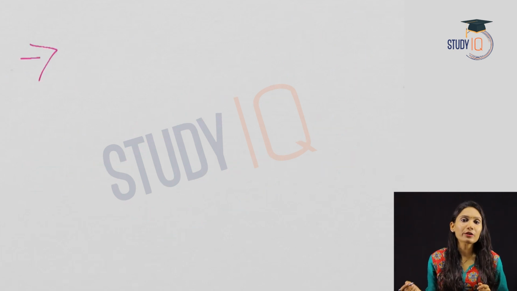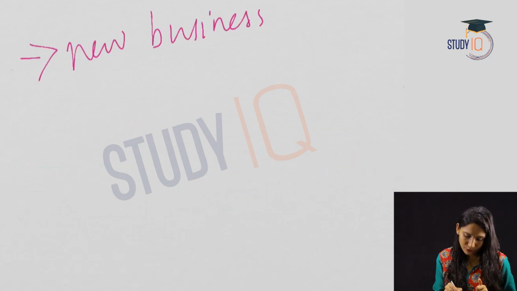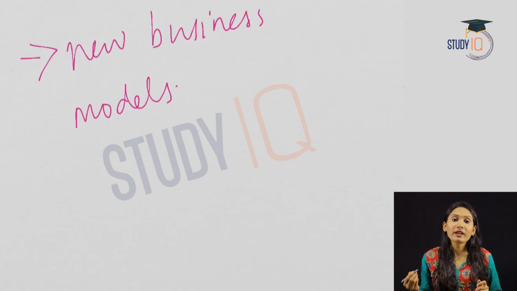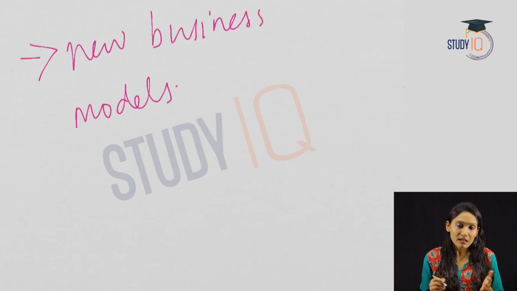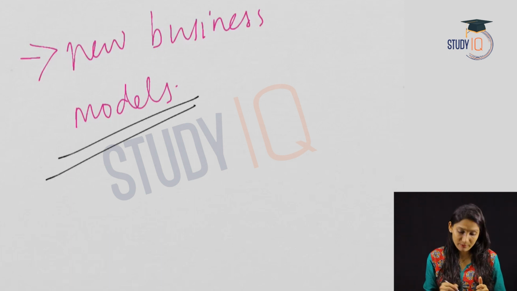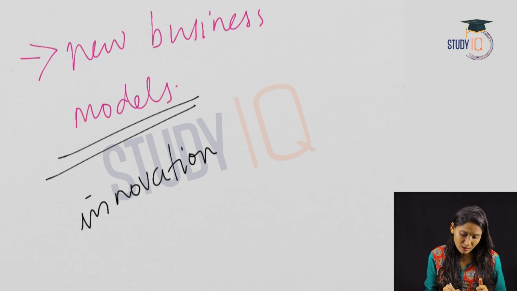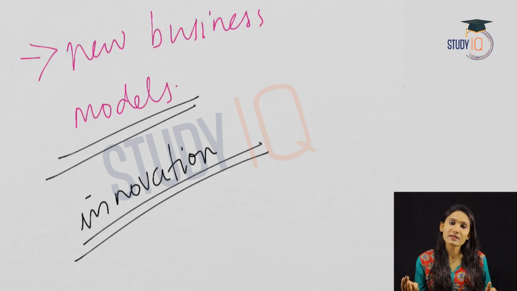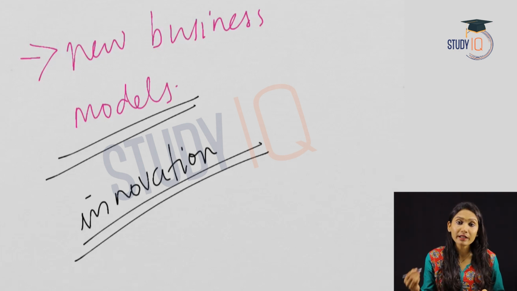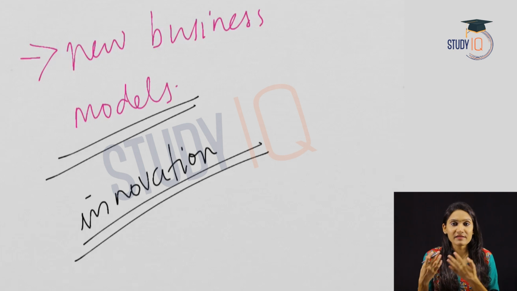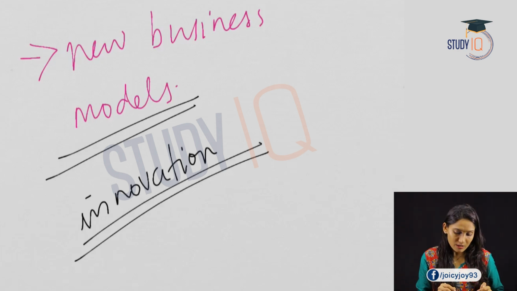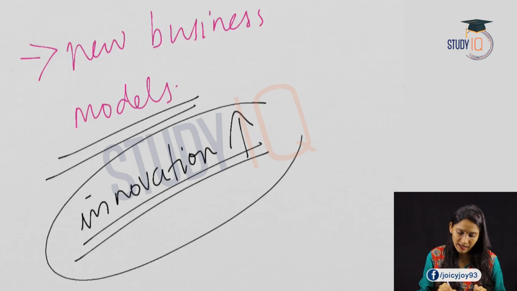Another reason is to promote new business models. See what happens when the tax rate comes down. People will be motivated to do business. So there will be new businesses in the economy, more innovation, and more new models of business will be adopted. When the quantum of economic activity in an economy increases, there are more chances that there will be new models of business. So this will add to innovation in the economy.